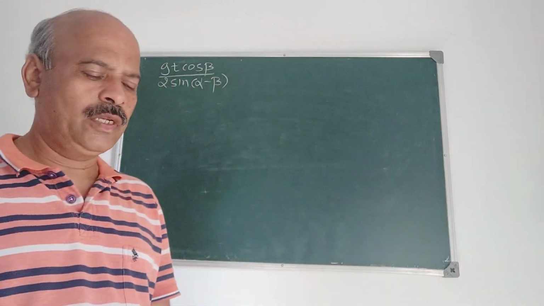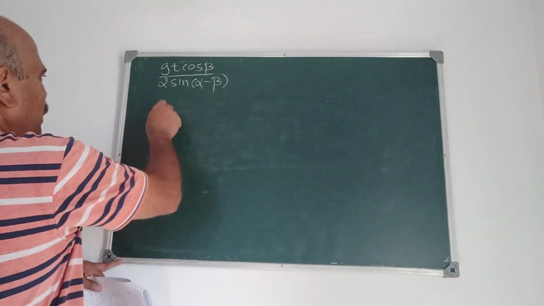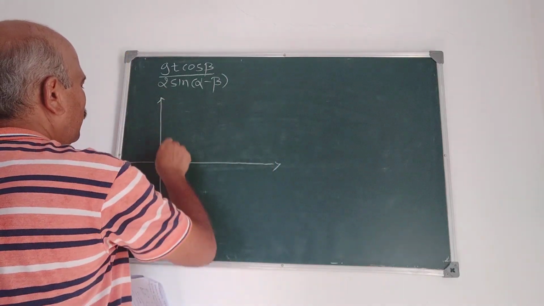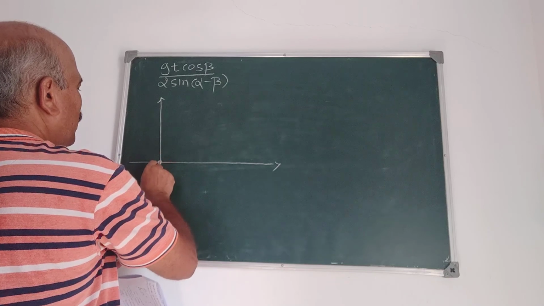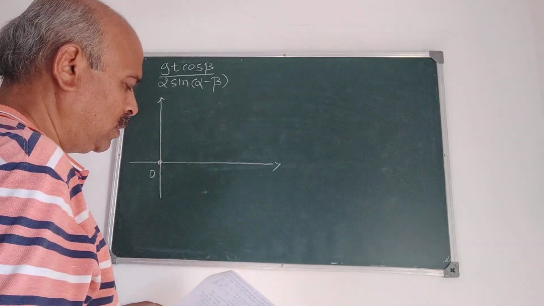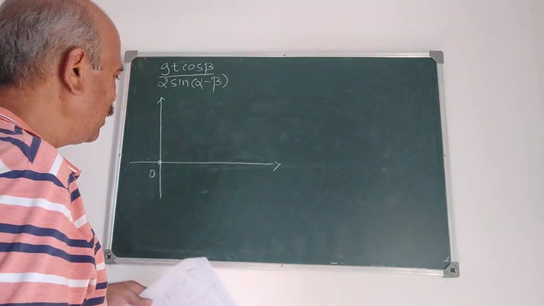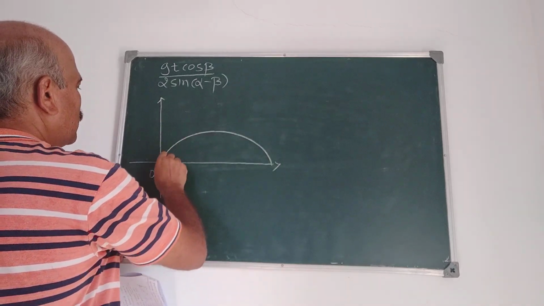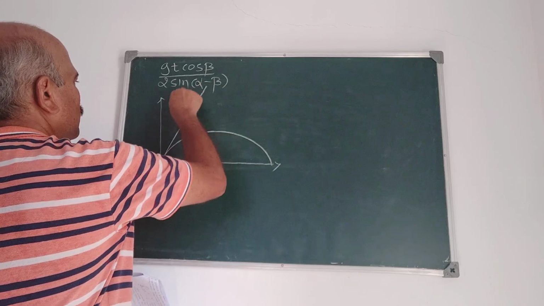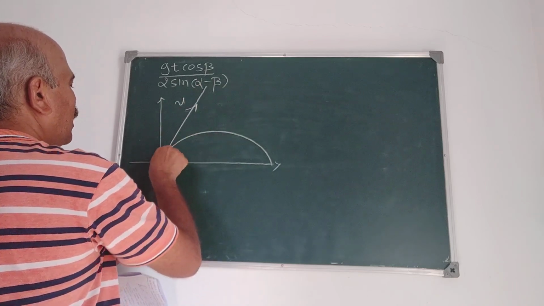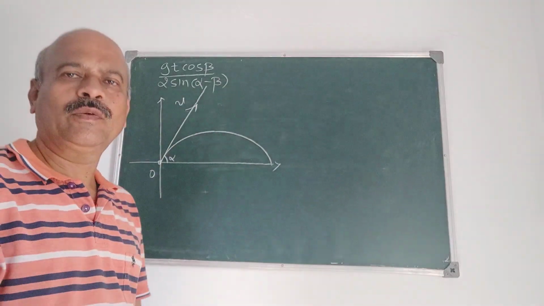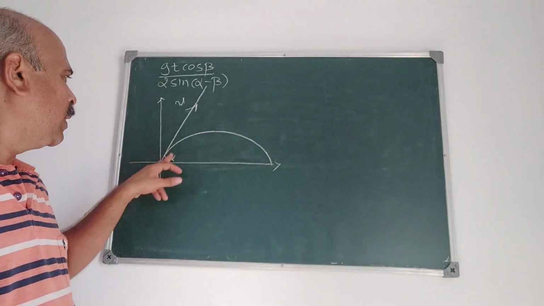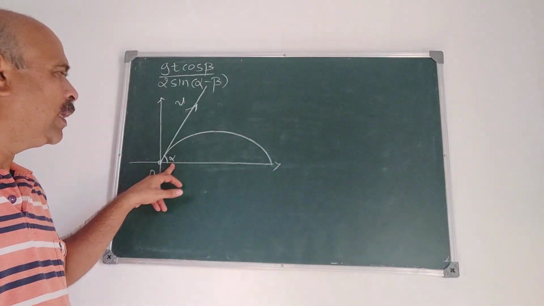I think you have taken down the problem. Say the problem is like this. A particle is projected from the initial point O with a velocity, which is given. Let us take the velocity as u. Suppose the velocity of projection is u and the angle of projection is alpha. Say we start with this: u is the velocity of projection and alpha is the angle of projection.